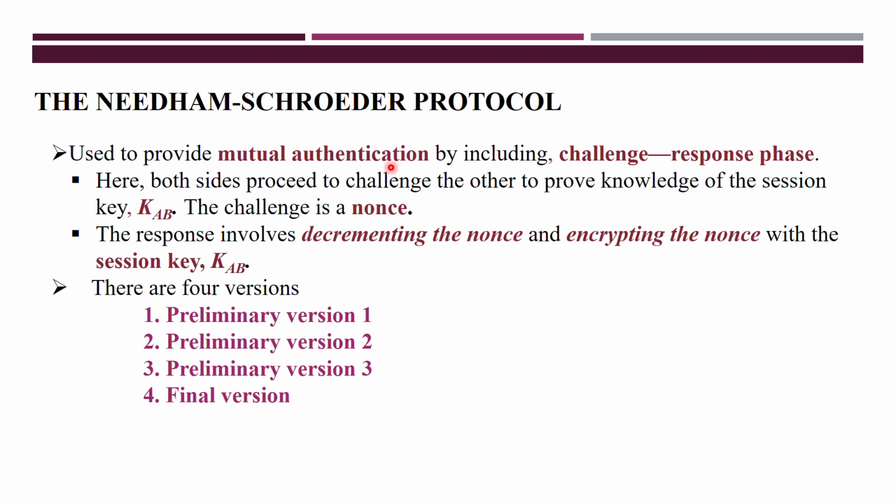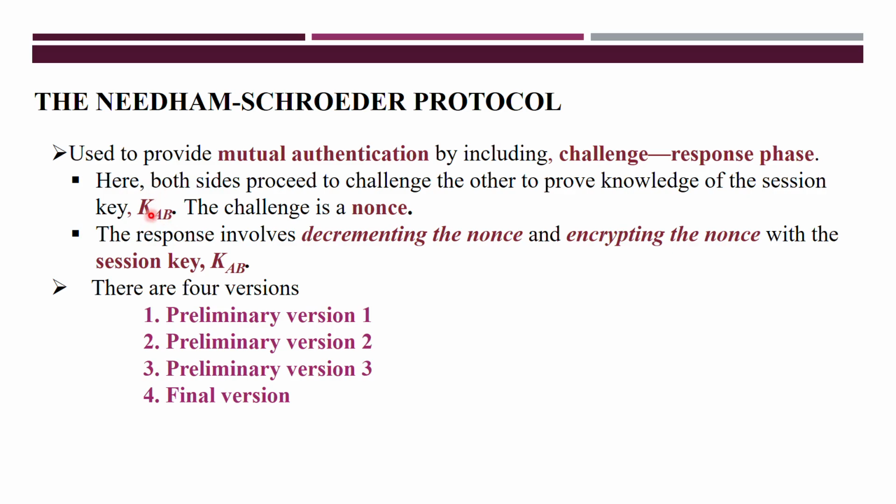You already know what a mutual authentication protocol is. Mutual authentication means that if two entities want to communicate, before communication A and B must authenticate each other. For authentication, they use a challenge response protocol, which uses a nonce, a randomly generated number. If they want to communicate, for that they use KAB. KAB is the session key here.